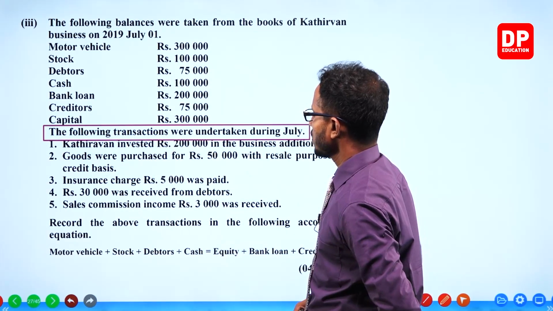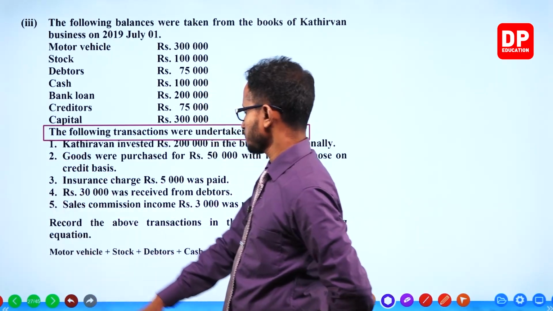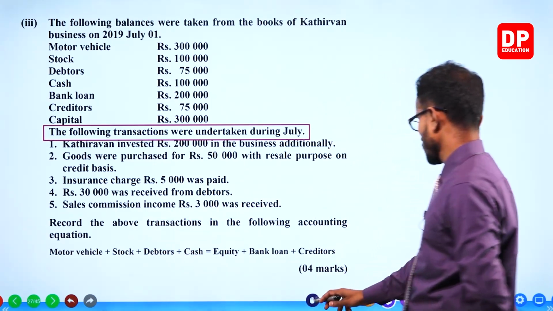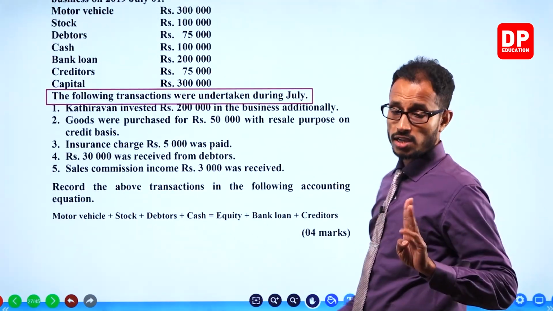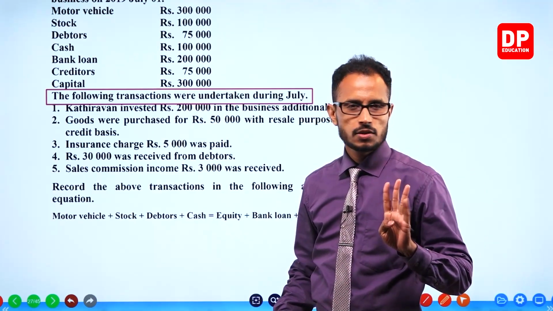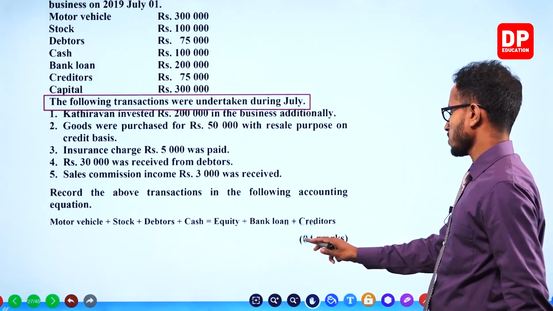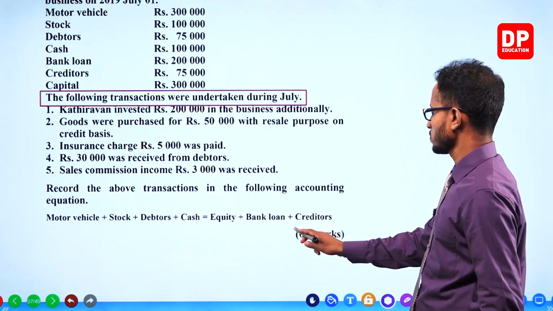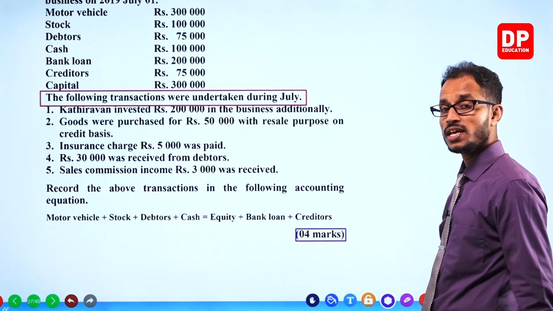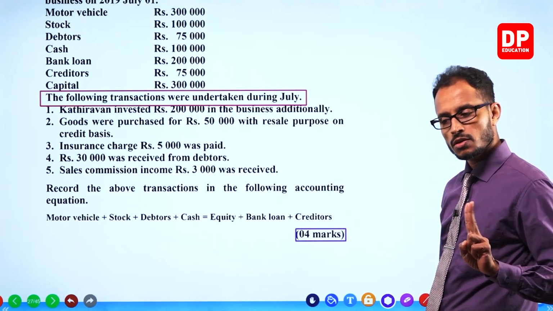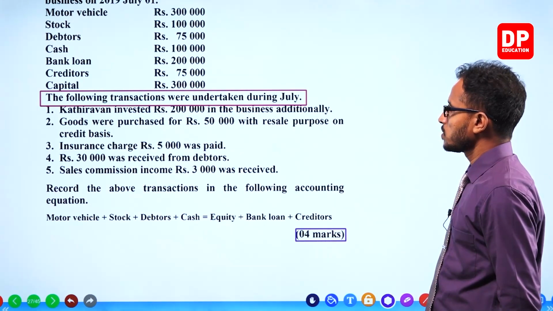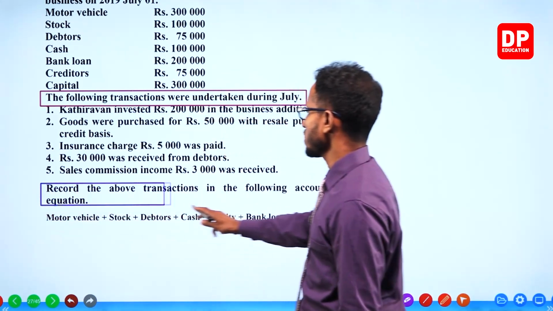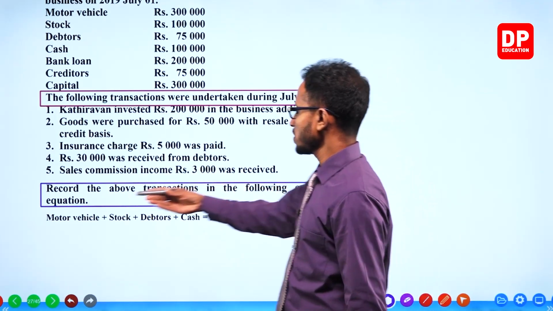1, 2, 3, 4, 5. Record the above transactions in the following accounting equation. Oh my God. Okay, it's a 4-mark question. 4 marks means 8 minutes, because 2 minutes for each mark. Don't take 8 minutes. We have to record the above transactions under the accounting equation given right here.